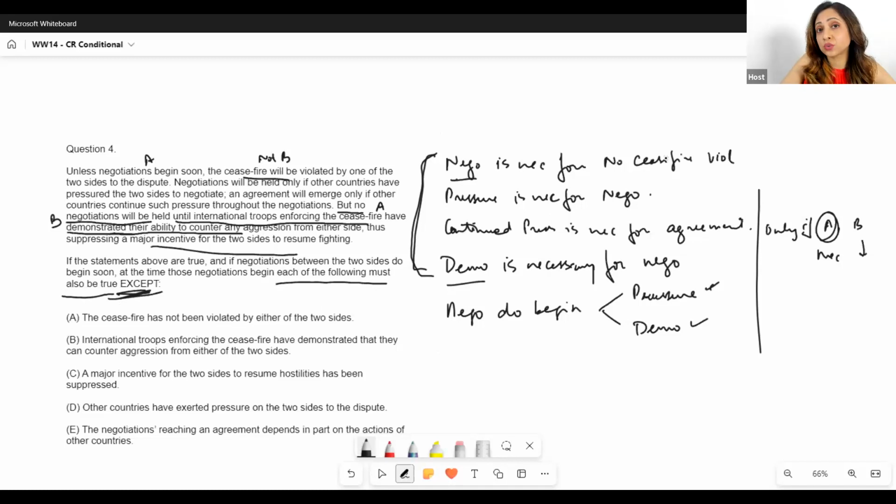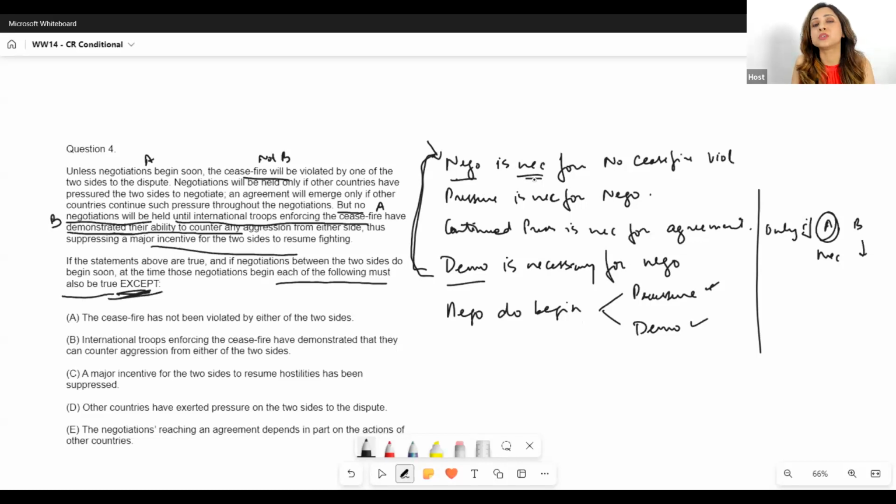Now, ceasefire was mentioned only once, so let's go there. We were given that negotiation is necessary for no ceasefire. I know that negotiations do begin, that means negotiations are happening. Does it mean no ceasefire violation? Think about it. Negotiation is necessary. Is it sufficient? Just because we are having negotiations, does it mean that there is no ceasefire violation?